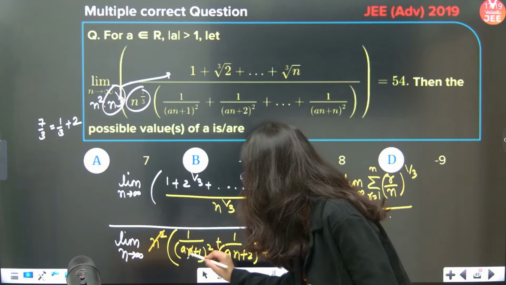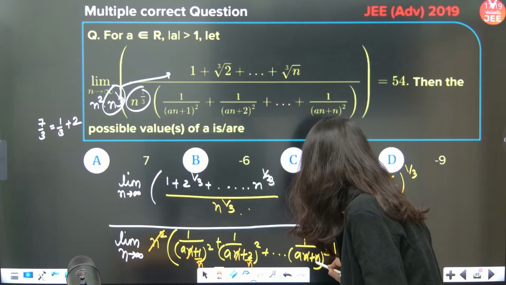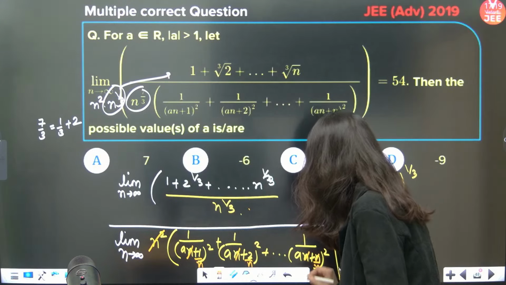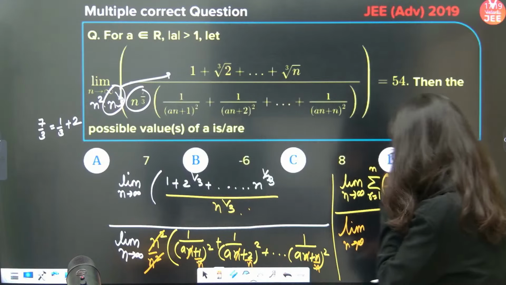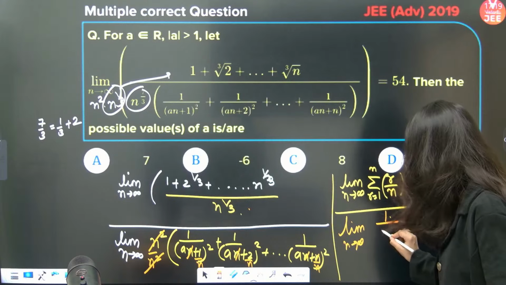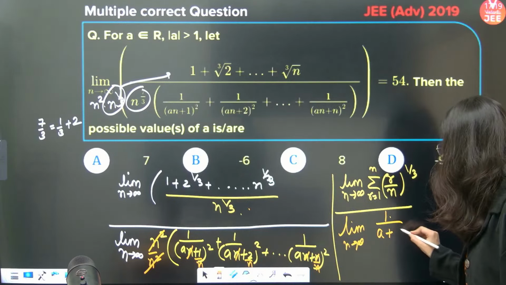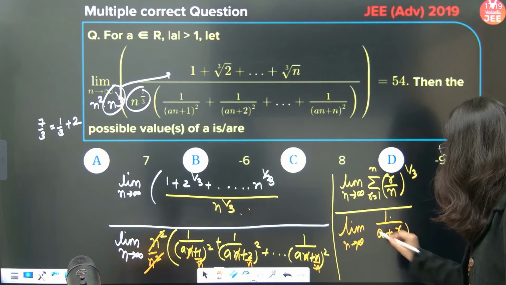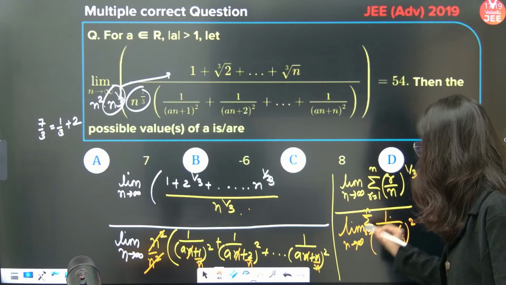So this is 1 upon n, 2 by n, n by n. Correct? And n square will be gone because n square is taken common. So this is 1 upon (a + 1 by n), (a + 2 by n), (a + n by n), so (a + r by n) whole square. Sigma is right there, r starts from 1 to n.